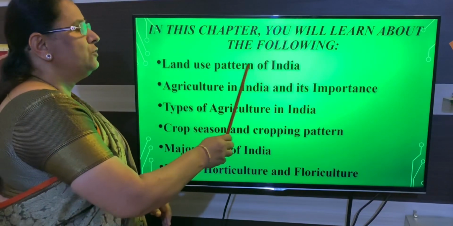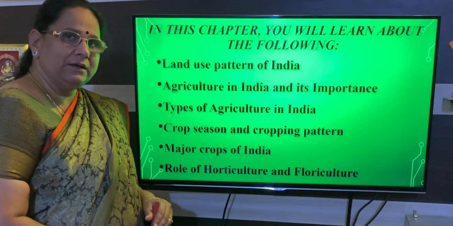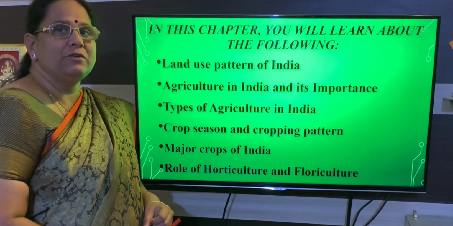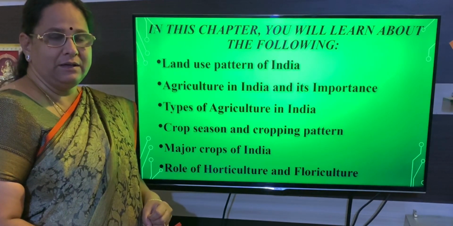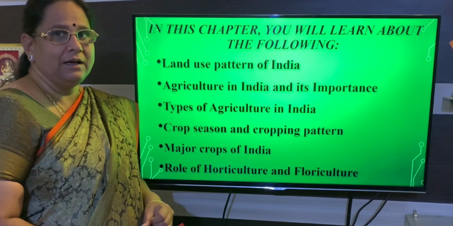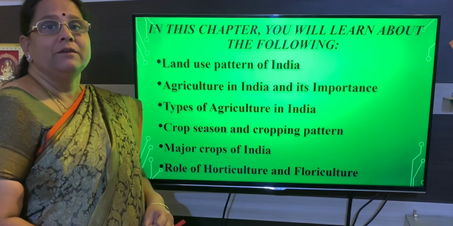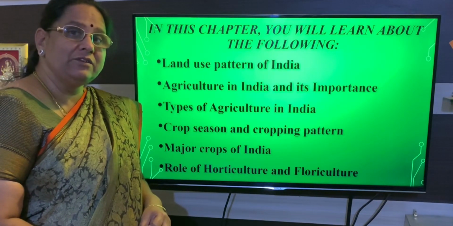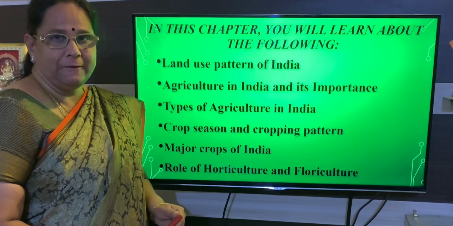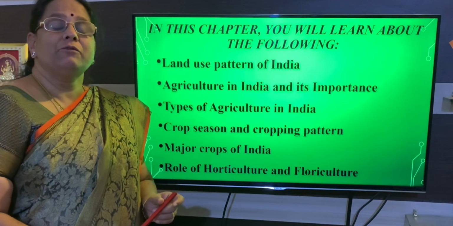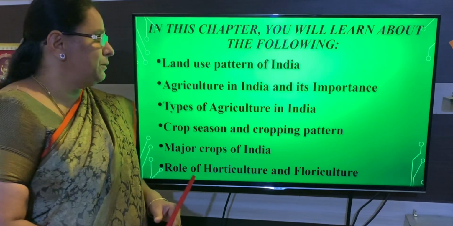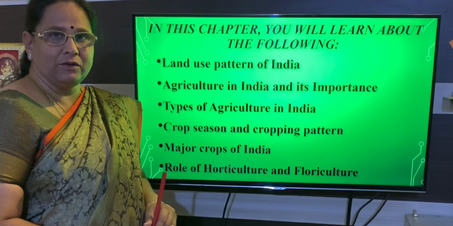That is the land use pattern of India. In this we learned what land use is and the seven classifications of land use pattern. First, net area sown. Second, forest area. Third, land which is not used for cultivation purposes. Next, cultivable wasteland and fallow land. And these are the lands for miscellaneous uses. So these were the classifications we learned about the land use pattern of India.